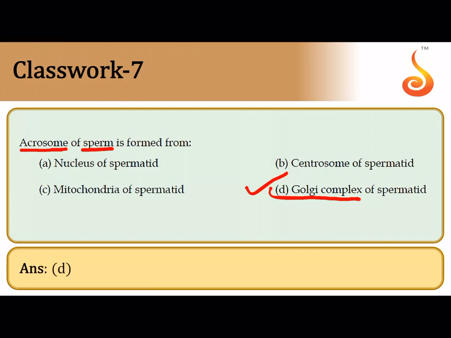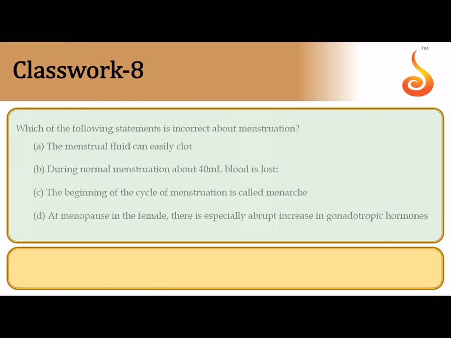So the correct answer is option D. The eighth question says, which of the following is incorrect? Now, among all the important statements, the first statement says the menstrual fluid can clot. Then during menstruation, about 40 ml of blood is lost. The beginning of the cycle is called menarche. At menopause, there is increase in gonadotropic hormone.